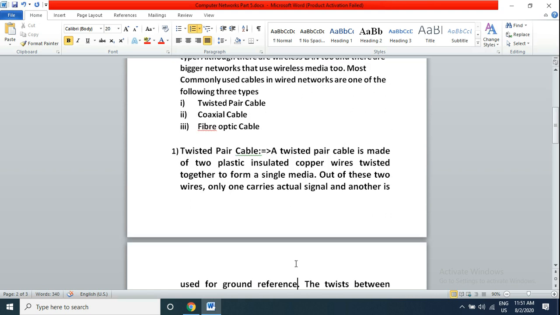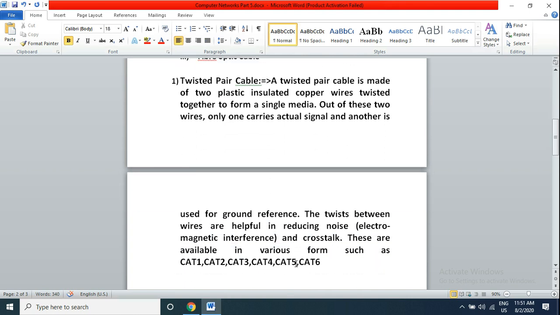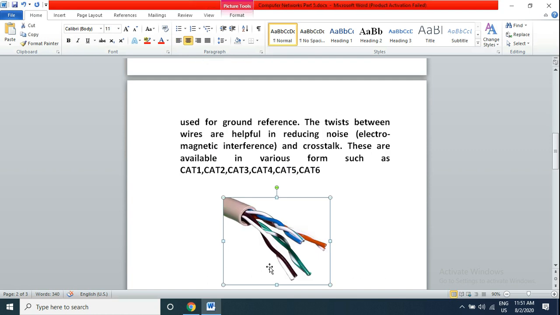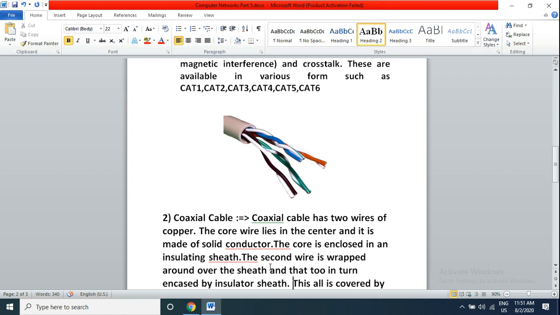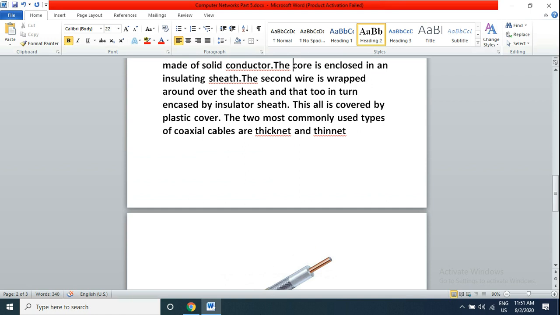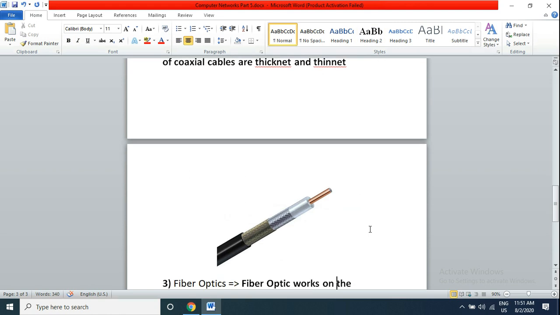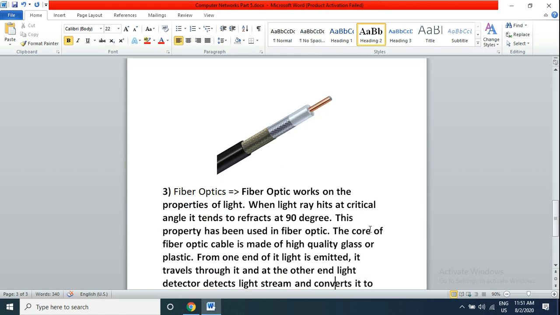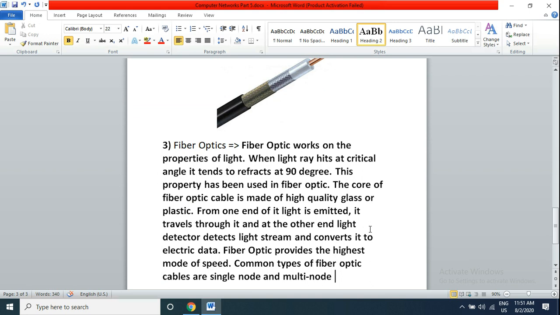Twisted pair cable is generally used in telephone lines, and there are types such as Cat1, Cat2, Cat3, Cat4. Second is coaxial cable, which is generally used to broadcast TV signals. In the market two types of coaxial cable are available: thicknet and thinnet. And third is fiber optic cable, whose speed is very fast because signals travel through light, and its common types are single mode and multi mode.